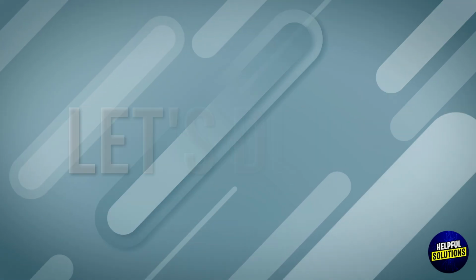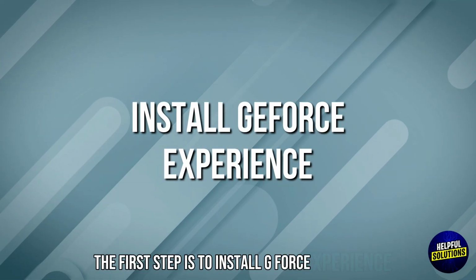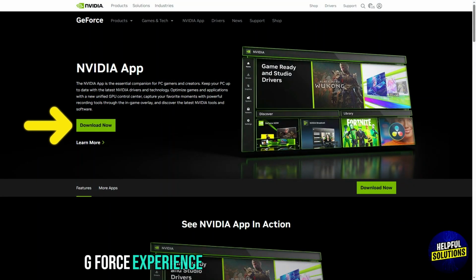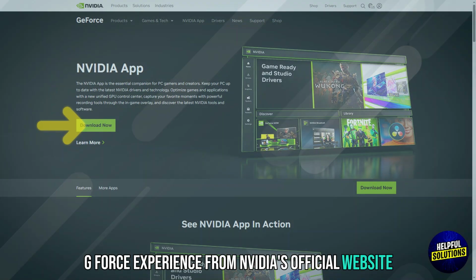In this video, we will discuss how to add Black Ops 6 to NVIDIA. Let's dive in. The first step is to install GeForce Experience. Download and install NVIDIA GeForce Experience from NVIDIA's official website.